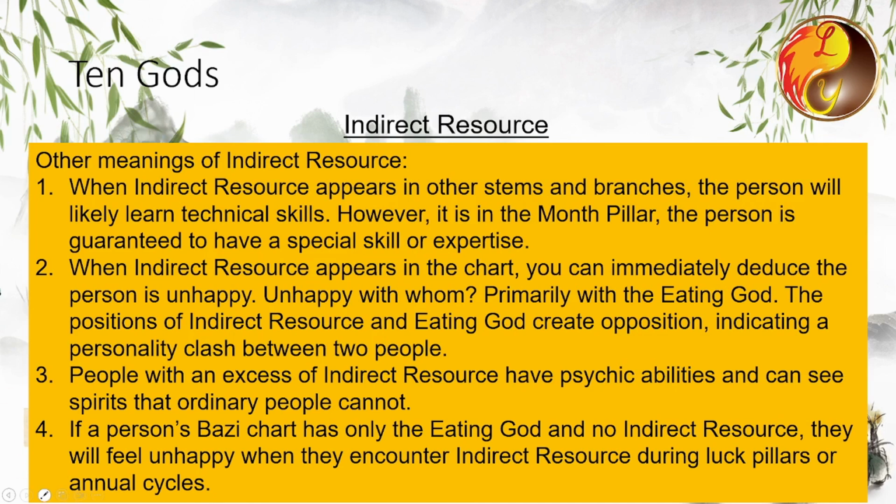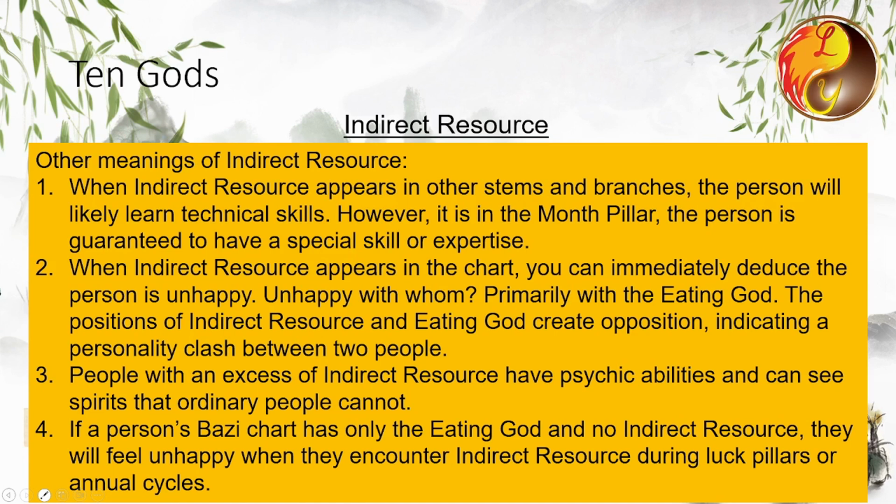Secondly, when indirect resource appears in a Bazi chart, you can immediately infer that the person feels unhappy, particularly due to conflict with the eating god, as indirect resource overcomes the eating god. The positions of indirect resource and eating god create opposition, indicating personality clashes between two people.